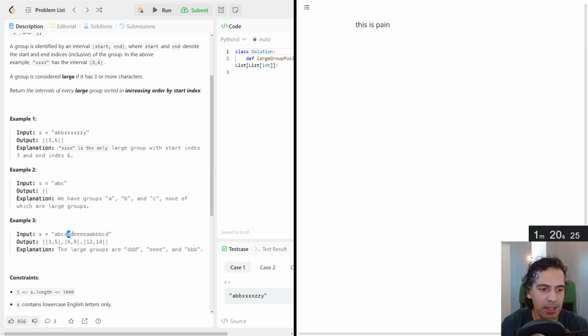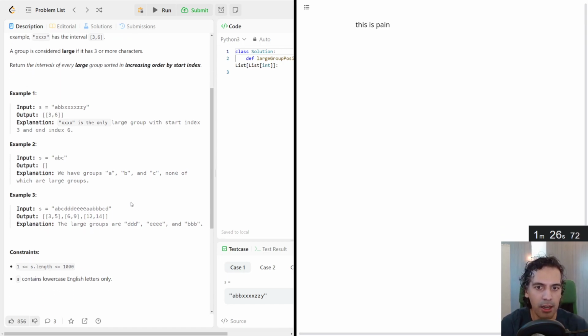This is about the consecutive groups of characters within the string, which is really good to hear because that means this becomes more of an iterative question than any sort of dictionary-based or grouping-based system. So in this one, we have d, which goes from 3 to 5. We have e, which goes from 6 to 9, and b, that goes from 12 to 14.